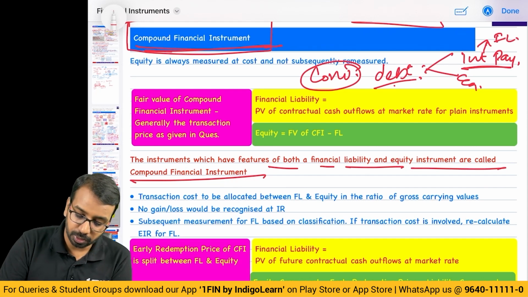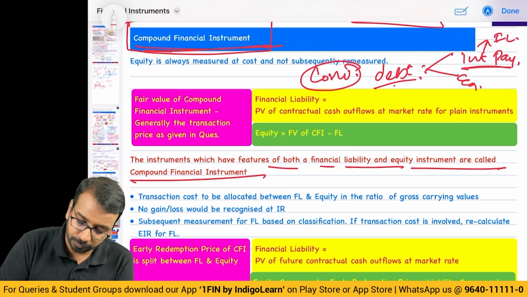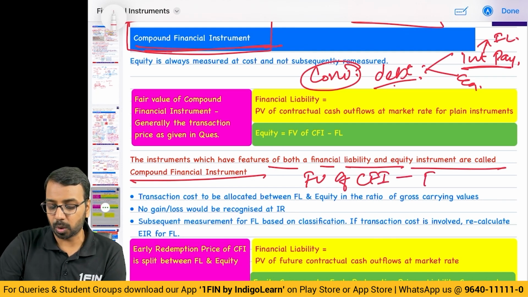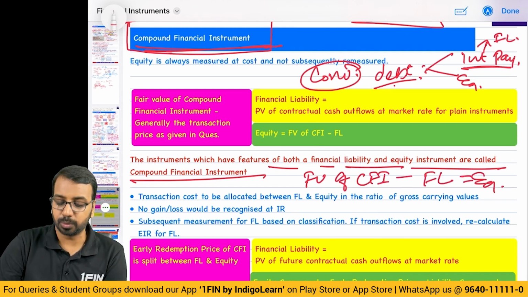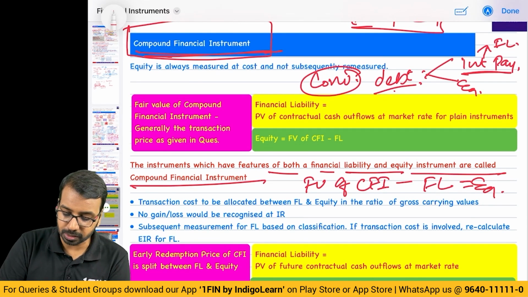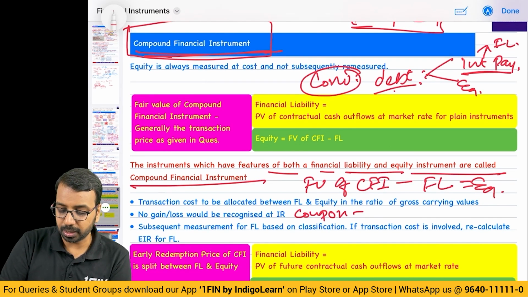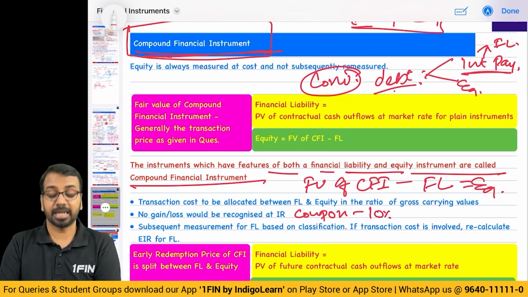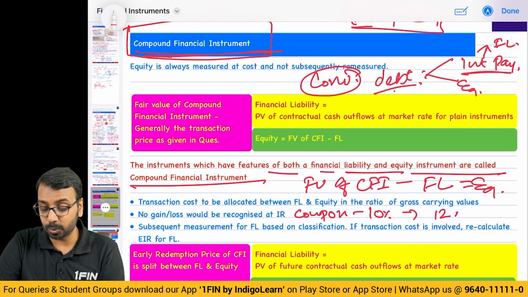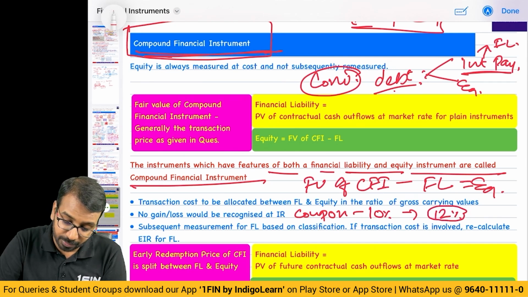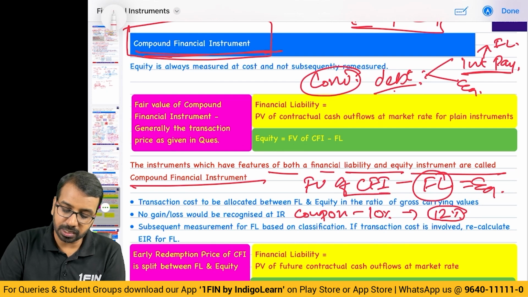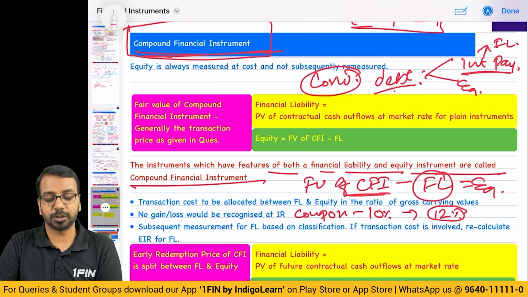Means you will consider the fair value of the compound financial instrument minus whatever is the financial liability, the balance you will credit to equity. So how to do that? The question will give you two rates. One is the coupon rate. Coupon is, let us say, 10%. Rate of a similar instrument without conversion option, let us say 12%. You will calculate the fair value of liability at 12%. So that becomes your financial liability. You will see what is the fair value of the compound financial instrument, and the difference will be taken to equity.